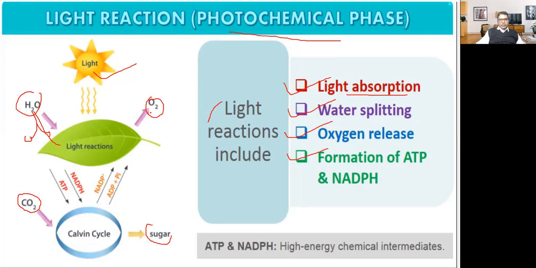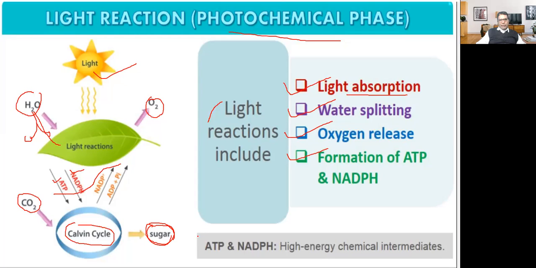So water is splitting, oxygen is released, formation of ATP. What will be produced? ATP, adenosine triphosphate, and NADPH, nicotinamide adenine dinucleotide phosphate, reduced. So these are the products of the light reaction. This cycle is called the Calvin cycle, and ultimately sugar is also produced. Sugar is not produced during the light reaction. The products of the light reaction will be used during sugar production.